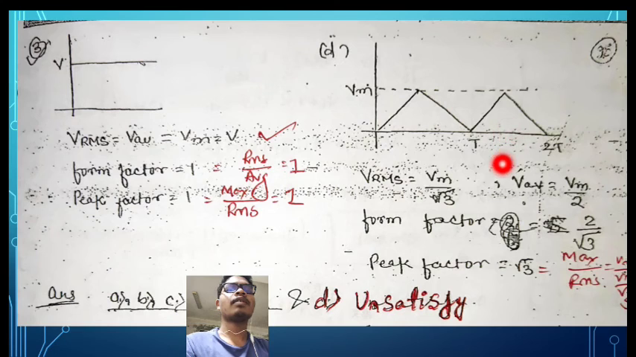But in the case of the triangular wave, RMS value is equal to Vm divided by root 3 and average value is equal to Vm divided by 2. Form factor is equal to RMS value divided by average value, so Vm divided by root 3 divided by Vm divided by 2. After calculating, you will get 2 divided by root 3 as your form factor. Like that, peak factor is equal to maximum value divided by RMS value, so Vm divided by Vm divided by root 3. Then you will get root 3 as your peak factor. So here in this triangular wave connection, the form factor and peak factor are not the same.